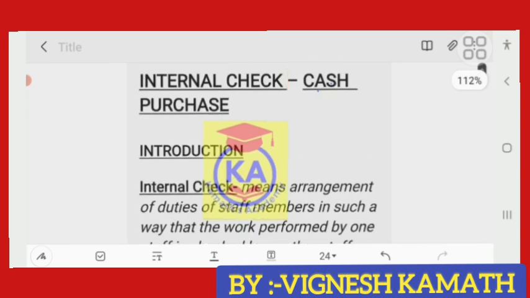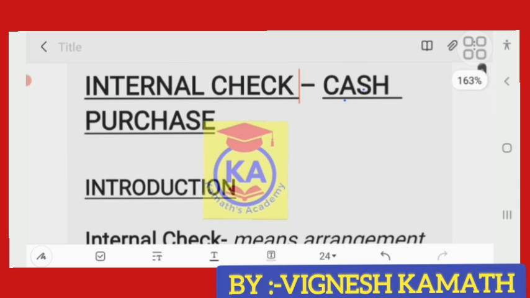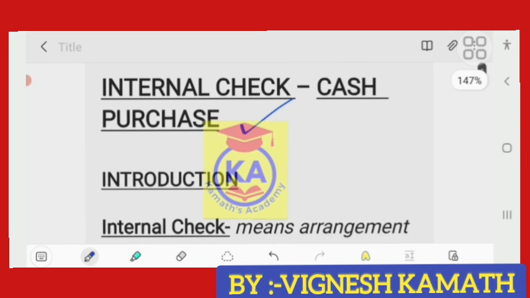Now we'll look at the meaning of cash purchase. It means purchasing of goods for cash. Here, who will purchase the goods? The company will purchase the goods from the suppliers. This is being said from the point of view of the company, so you have to keep that in mind.